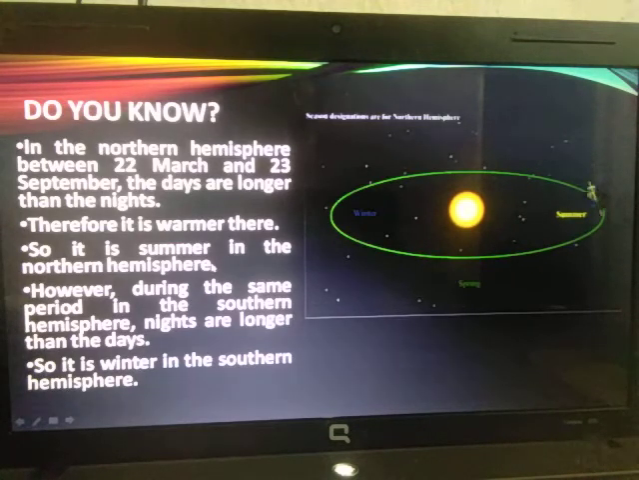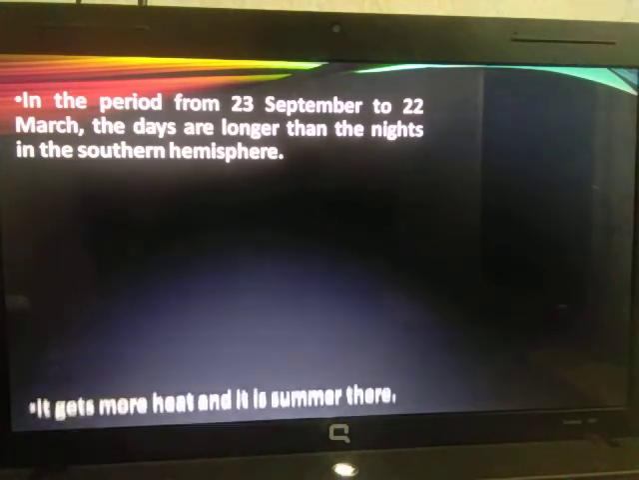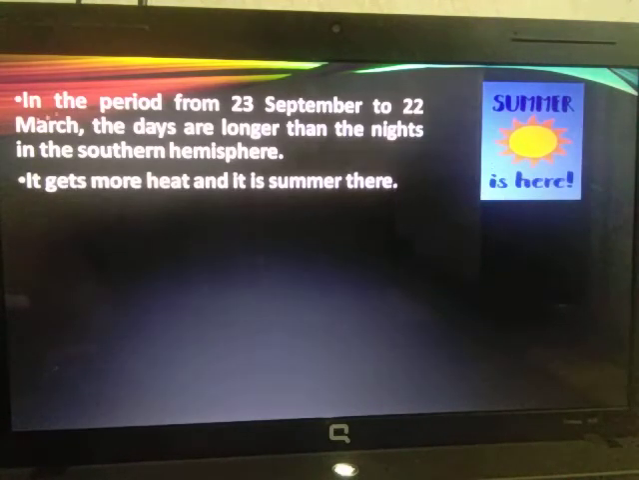Fine. Now let us think about 23rd September to 22nd March. Here in the southern hemisphere, the days will be longer and the nights shorter. As I have told you, in the northern hemisphere the days are longer from 22nd March to 23rd September, and in the southern hemisphere from 23rd September to 22nd March. So it will be warmer there, and they experience summer. Here you can see a picture. Summer is here from 23rd September to 22nd March.